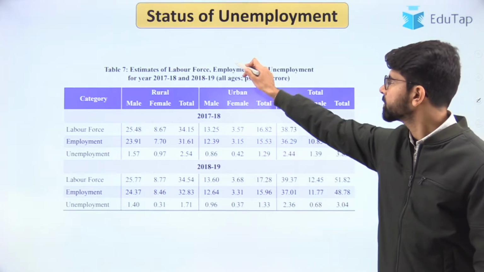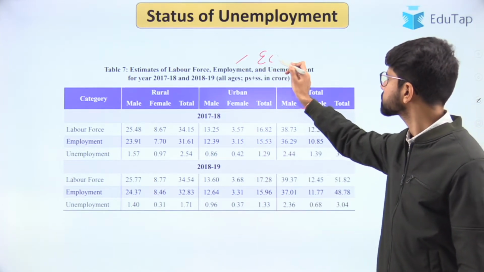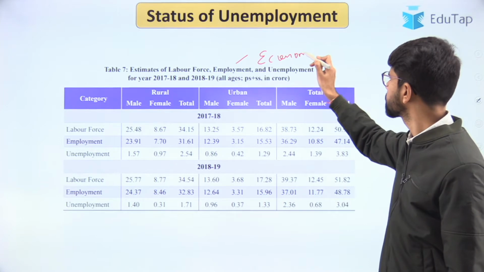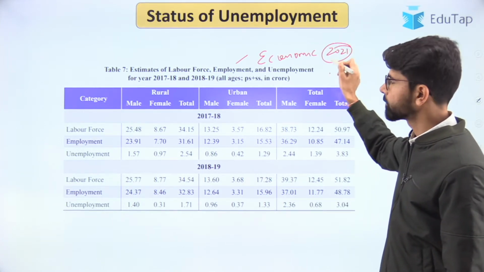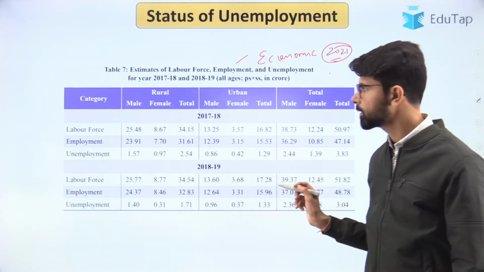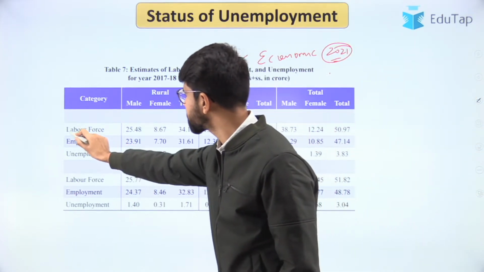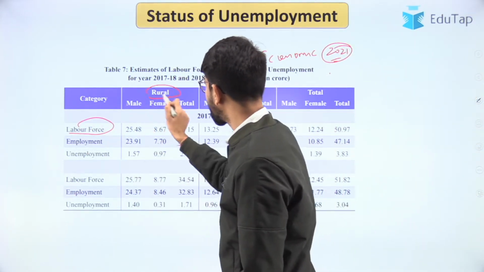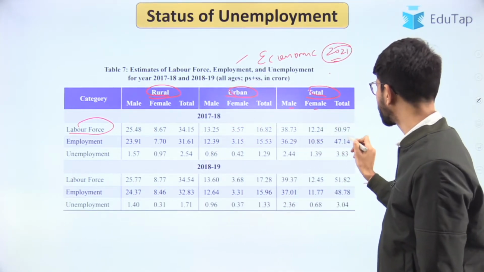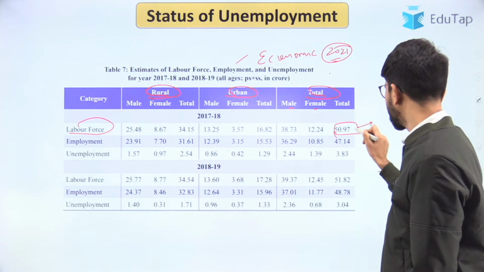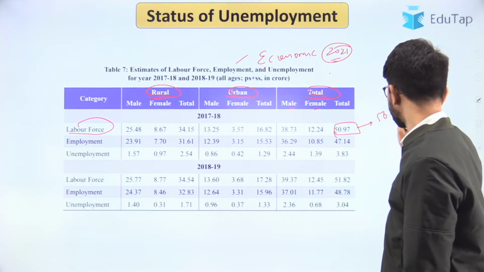So this is taken from the Economic Survey of India, that is 2021, which was published in the last Jan. So if you look at the labor force participation rate, it is given as per rural, urban and total, and even male, female. So if you look at the total LFPR, it is 50.97.